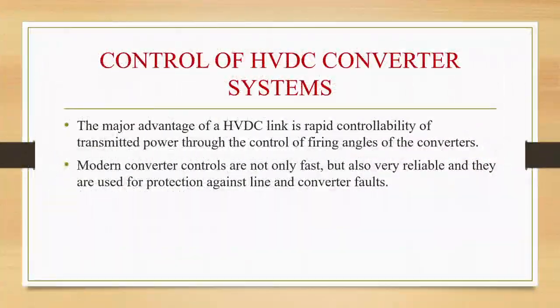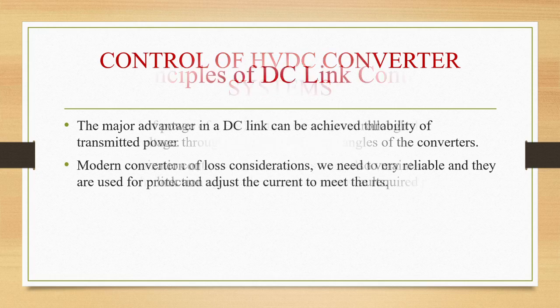So control of HVDC converter systems we have seen. Major advantage of HVDC link is rapid controllability of transmitted power through control of firing angles of the converters. So usually in HVDC we are controlling the transmitted power through the control of firing angles. According to the firing angle we control how much amount of power is getting transmitted. Modern converter controls are not fast, but they are reliable and they can be used for protection against line and converter faults.